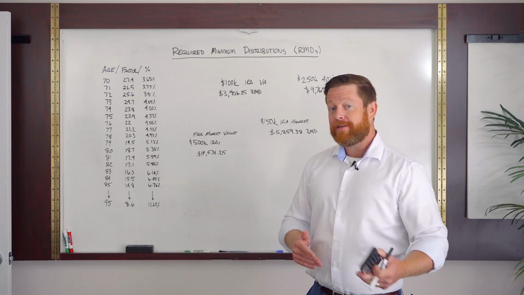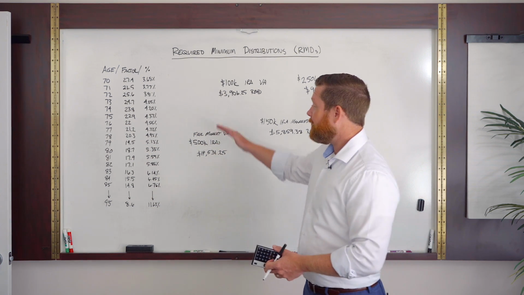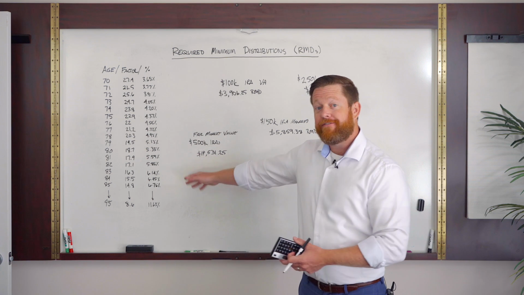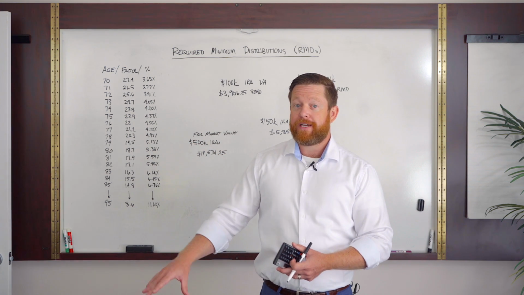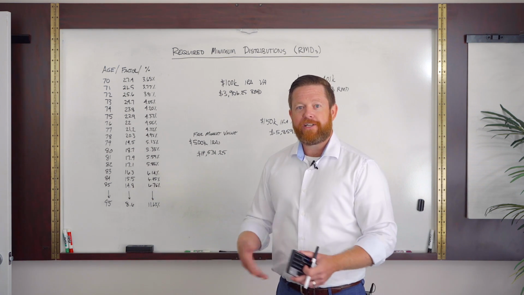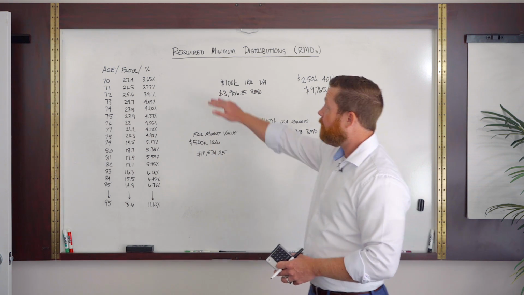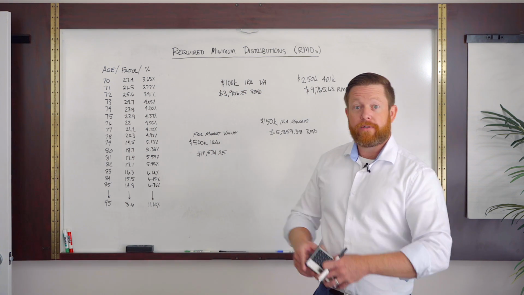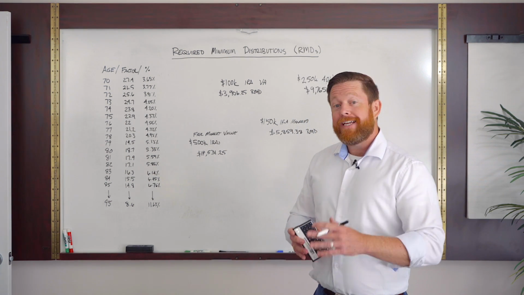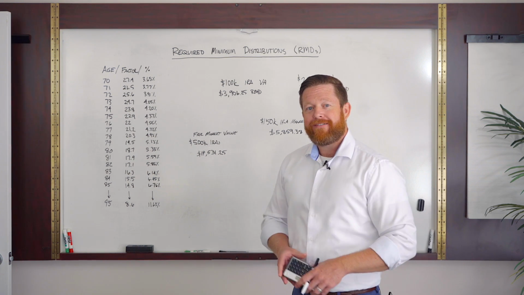So there are some strategies that we can start to implement at age 59 and a half to minimize this long-term consequence of how the RMDs affect your taxation in retirement, and it's worth a lot of tax savings. So we'll do some of those strategies down the road in some videos, but just wanted to give a quick overview as to what are required minimum distributions, or the term RMDs, to make sure you know what's coming at age 72. So get ahead of the curve, be proactive, not reactive, and join us down the road. We'll have some strategies for you.